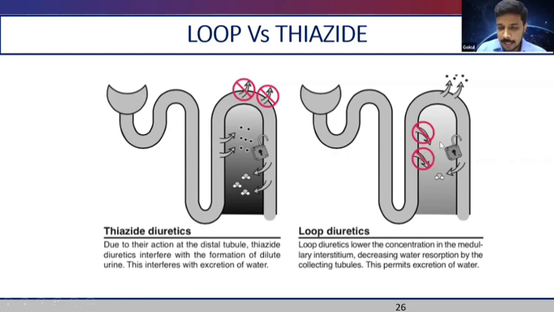So the gradient which is required for the maintenance of this is lost. Here also ADH gets activated, but there is resistance to the action of ADH because this medullary osmotic gradient is not maintained, due to the blockage of this NKCC2 channel. So this is why thiazides cause hyponatremia, but loop diuretics cause hypernatremia.